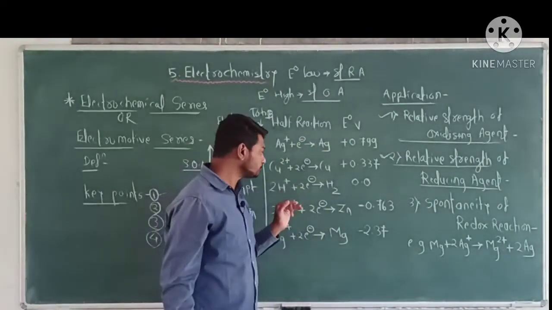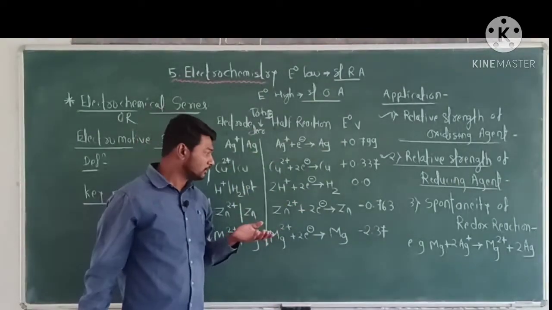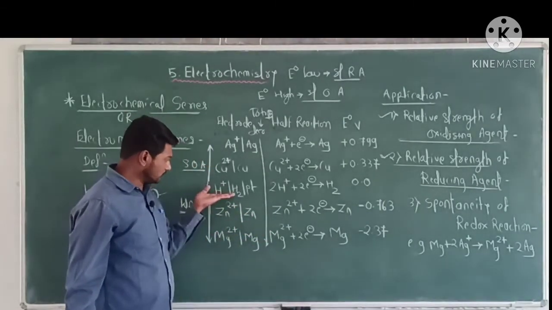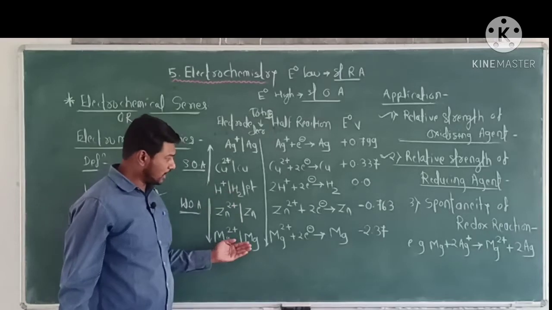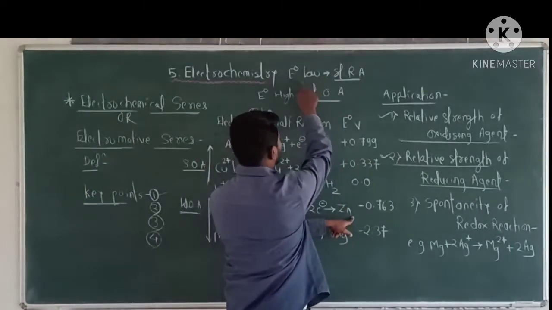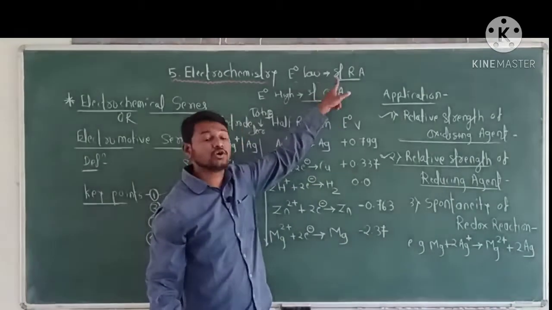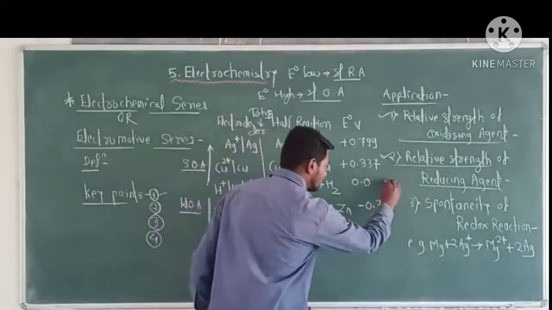Therefore, an electrode below hydrogen having a low E0 value acts as a strong reducing agent.